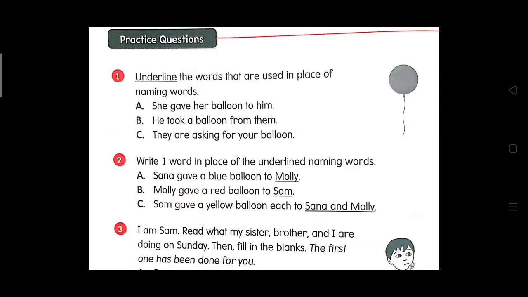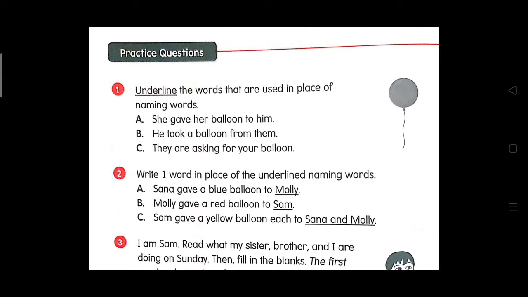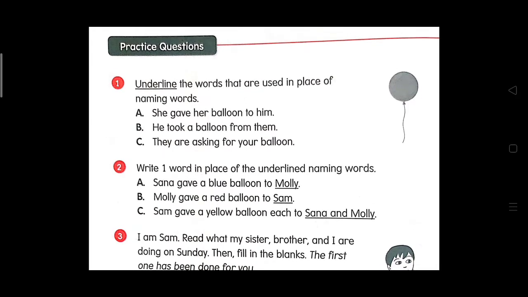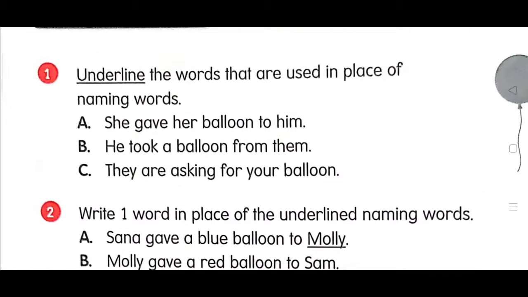In first question, what is given? Underline the words that are used in place of naming words. What will you do in this? You will underline the naming words. She gave her balloon to him. Keep this thing in mind. Here you will underline the naming words, not the pronouns. She gave her balloon to him. What is the naming word here? Balloon. B. He took a balloon from them. Then they are asking for your balloon.